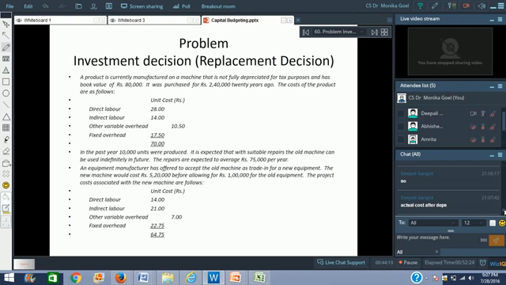The project costs associated with the new machine are as follows. Because the new machine will come, direct labor cost will reduce to 14 rupees. Indirect labor will increase to 21 rupees. Other variable overheads would become 7 rupees and fixed overheads would become 22.75. So the per unit cost would become 64.75.